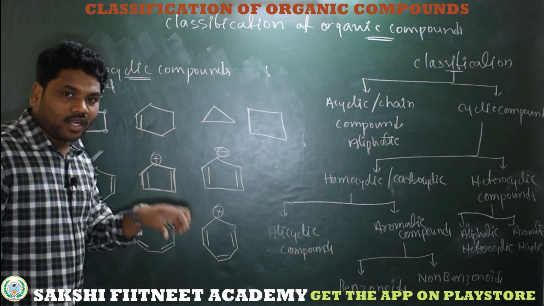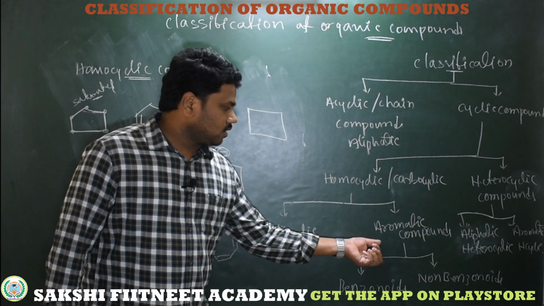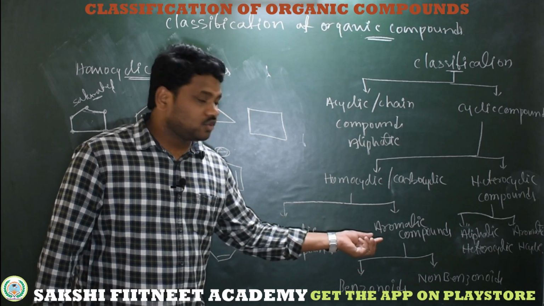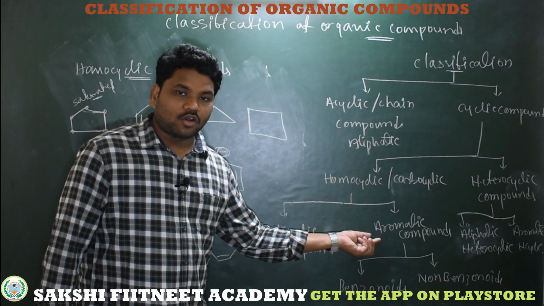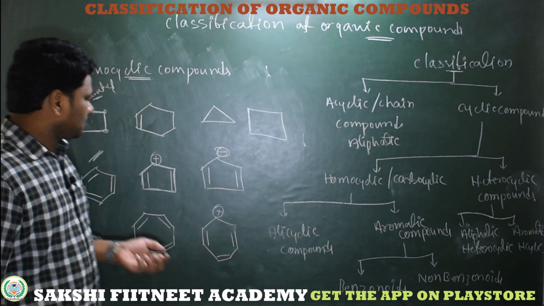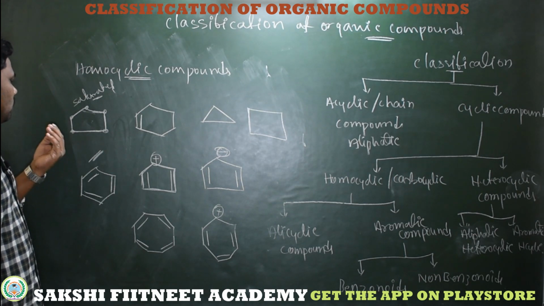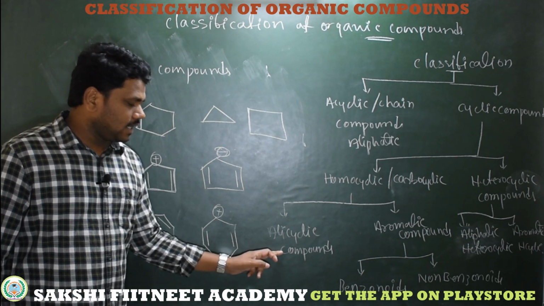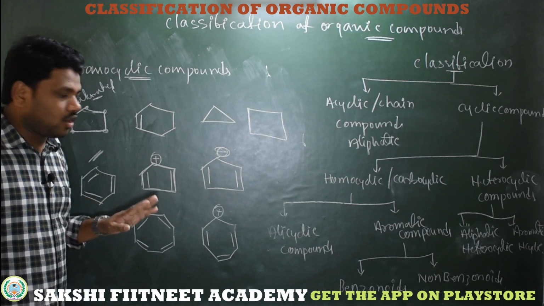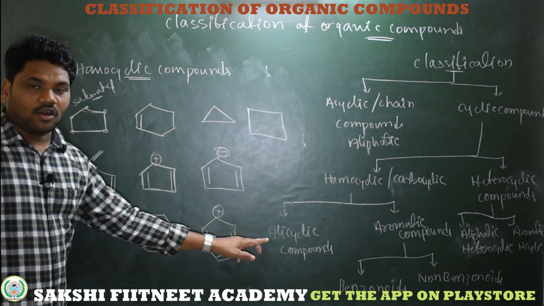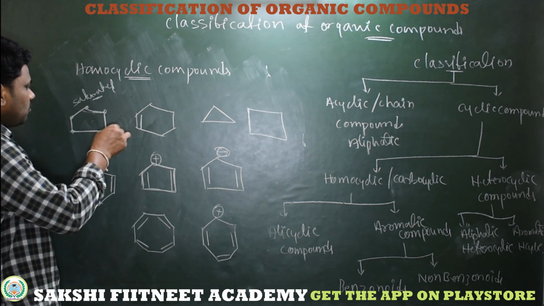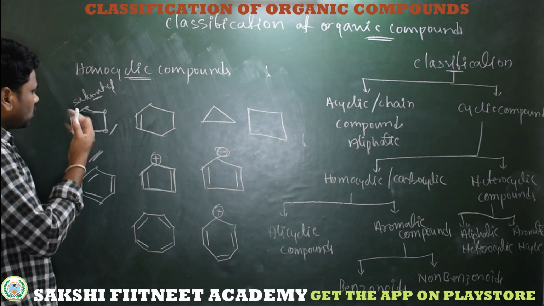If the compound is conjugated, then only we need to consider it as aromatic or anti-aromatic, based on the 4n+2 pi electron rule and the 4n pi electron rule. Okay, that we will discuss. So I am taking this alicyclic. Simple, no conjugation, whether double bond or triple bond is present, those are called alicyclic. No conjugation, cyclic, may have a double bond or triple bond, called alicyclic compounds, or cyclic aliphatic compounds. These compounds don't have any conjugation, even there is no double bond also.